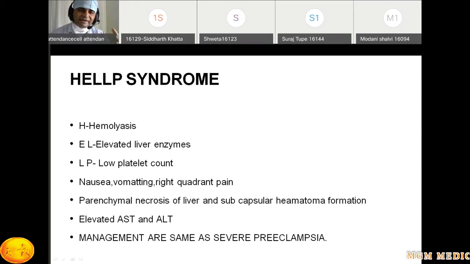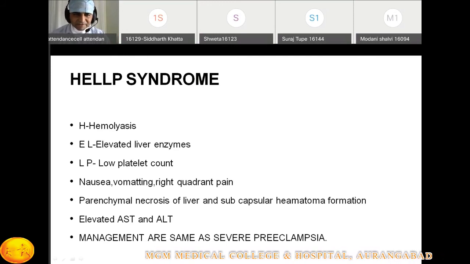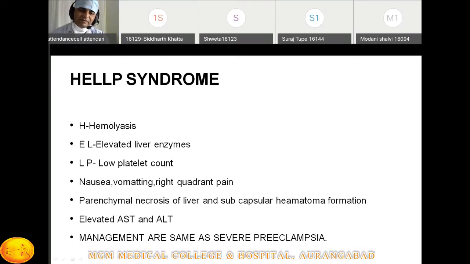What is HELLP syndrome? It can be asked in the exam. Just give the components of HELLP syndrome. One is hemolysis, second is elevated liver enzymes, third is low platelet count. This can occur in a patient with severe preeclampsia, chronic hypertension, or gestational hypertension.